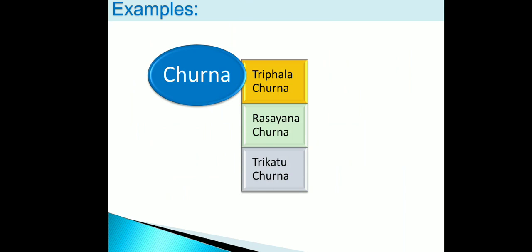Third one is Trikatu Churna. Trikatu Churna is composed of equal parts of Piper nigrum, Piper longum and ginger. It is mainly used in the treatment of cough.